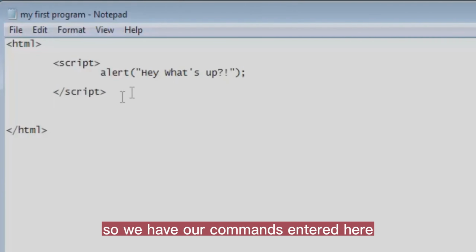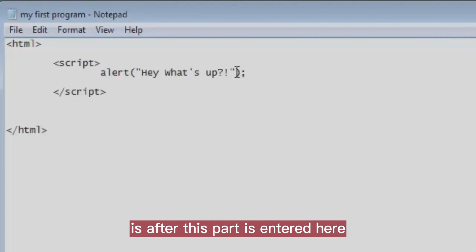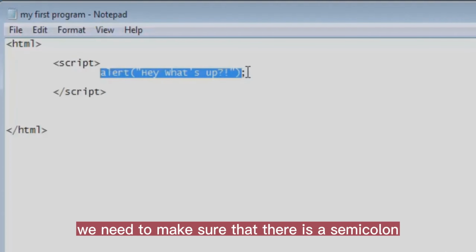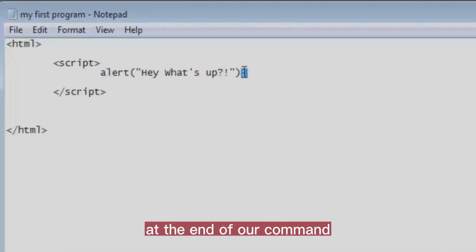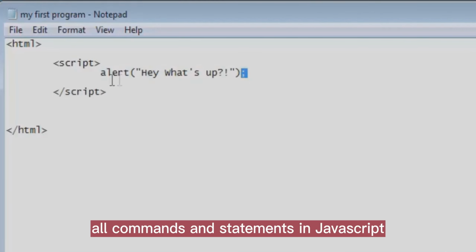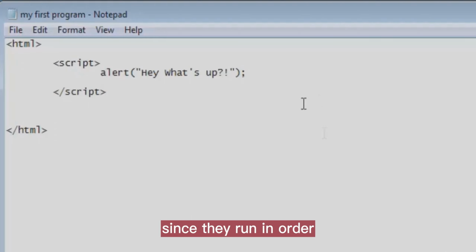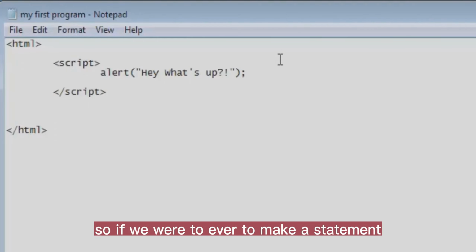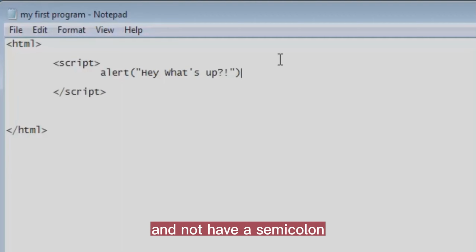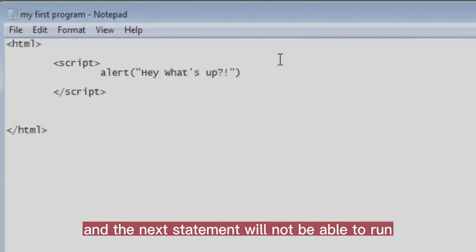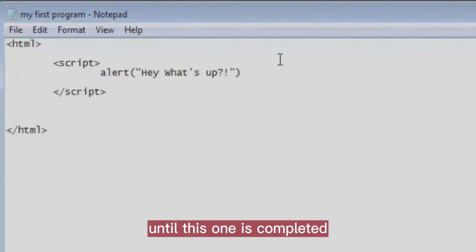So we have our commands entered here, and what we need to do now is make sure that there is a semicolon at the end of our command. All commands and statements in JavaScript need to have semicolons after them since they run in order. So if we were ever to make a statement and not have a semicolon, we're going to get an error, and the next statement will not be able to run until this one is completed.